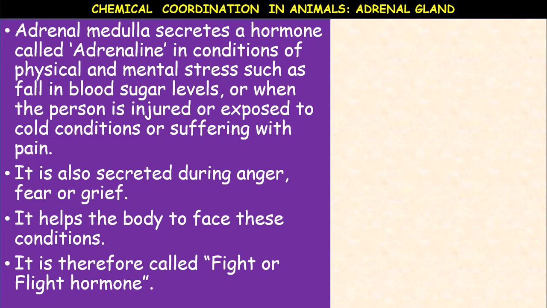Hence this hormone is also called the fight or flight hormone. If the organism is strong enough, it will fight. If the organism is weak, it will run away from the situation. That's why it is called the fight or flight hormone.